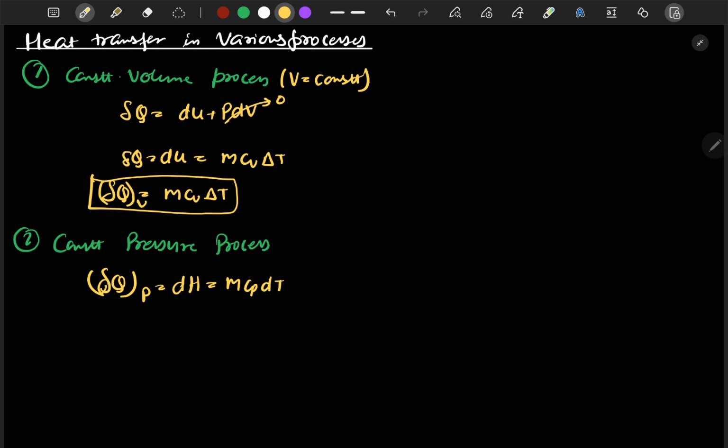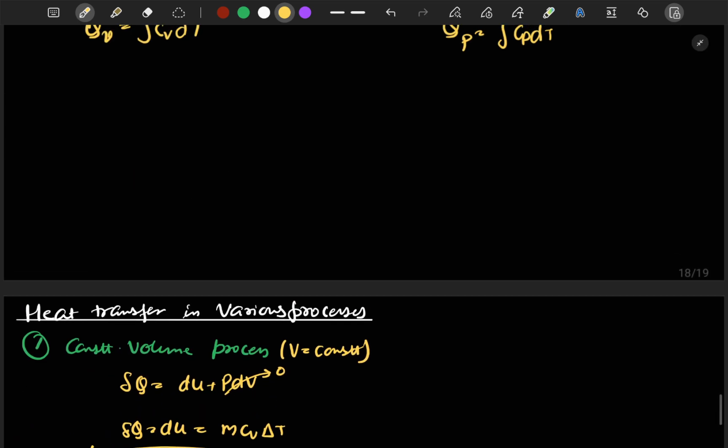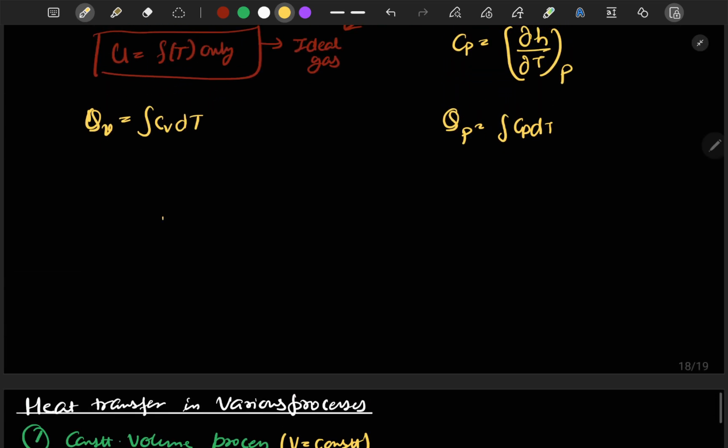Okay, and one more thing I forgot to mention, that U is equal to m Cv dT and H is equal to m Cp dT.